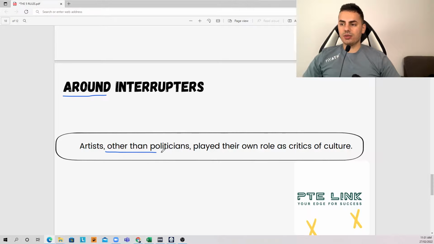So this one is called interrupter. Because even if I take it off, still I can say the sentence properly when I say artists play their own role as critics of culture. That's a meaningful sentence. But this one, as an interrupter, came in the middle of the sentence to just add some more information. So in this case, you gotta make sure you are placing a comma before and after. Okay, let's have a look at another example again for interrupters.